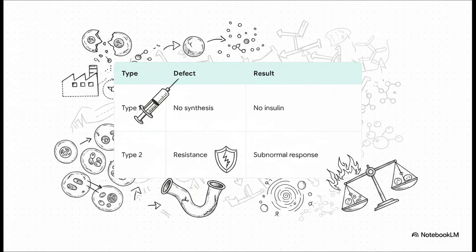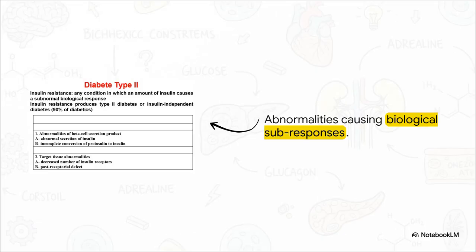Type 1 diabetes is an absolute lack of insulin synthesis. The beta cells just aren't secreting the hormone, so glucose stays trapped in the blood. Type 2 diabetes, which is about 90% of cases, is a condition of insulin resistance. The insulin is there, but the target cells just don't respond properly. In both scenarios, since the cells can't absorb carbohydrates, the body desperately pivots to burning fatty acids instead, leading to dangerous metabolic imbalances.